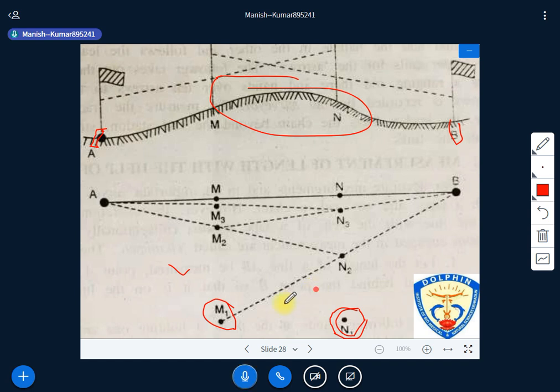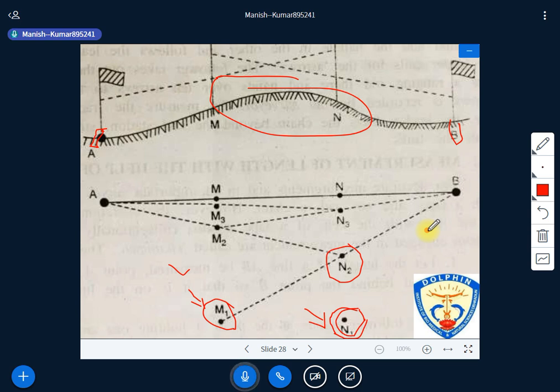Now, after M1 and N1 are fixed, the person standing at M1 directs the person standing at N1 to move to the point N2. Listen carefully again: the person at M1 directs the person at N1 to move to N2 with the condition that M1, N2 and B will be in the same straight line.